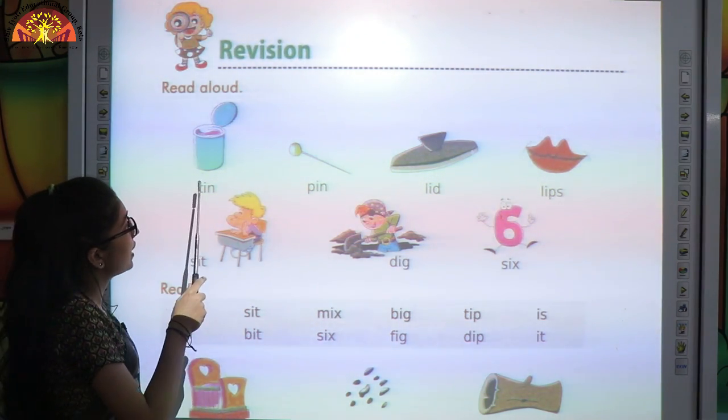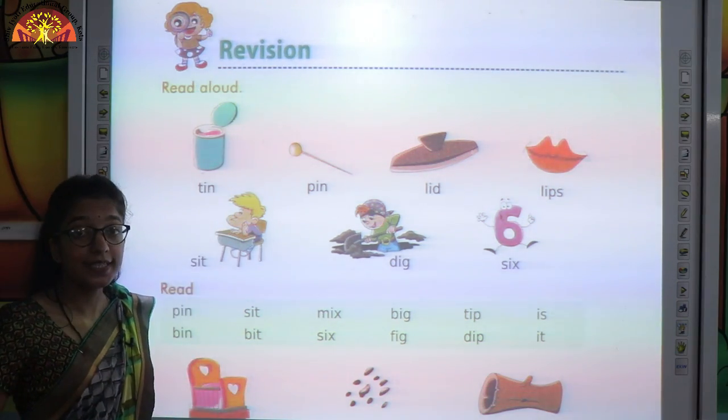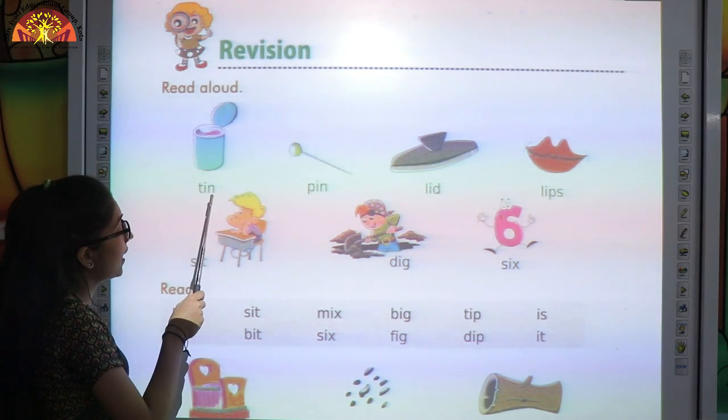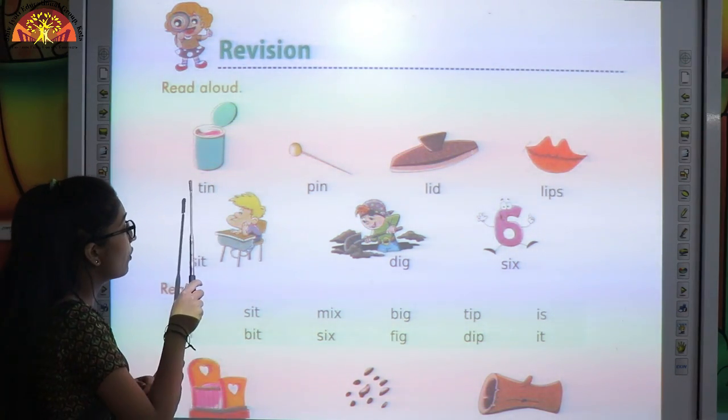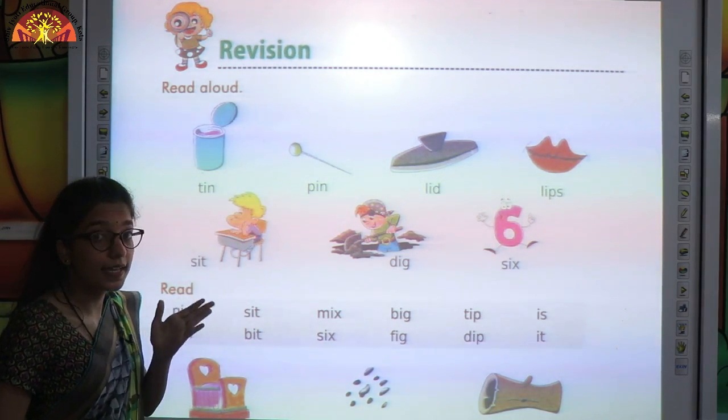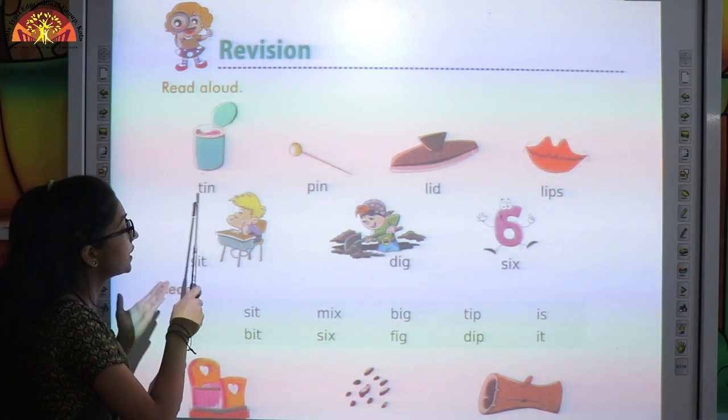Okay? So tell me, what is this? This is tin. T-I-N, tin. Sound of T is T. Sound of I-N is in. So it will become tin.